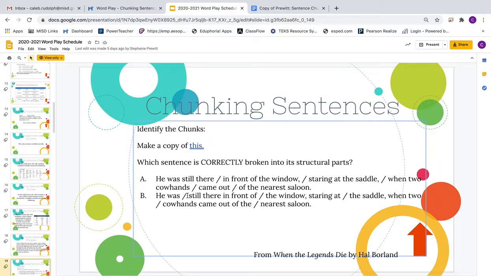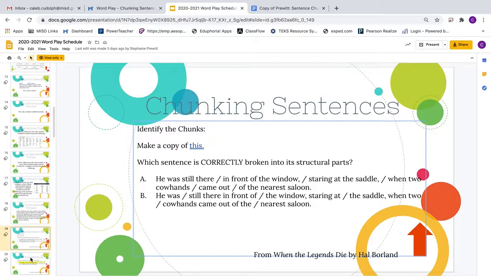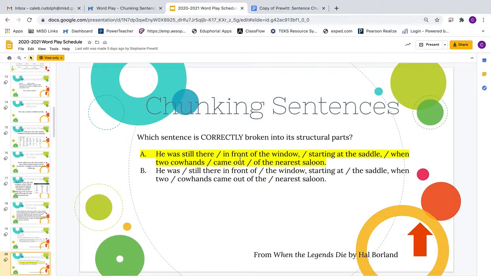He was still there in front of the window staring at the saddle when two cowhands came out of the nearest saloon. So the correct one would be A. This is how it's properly broken up.